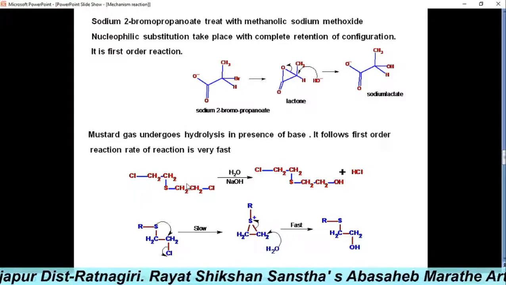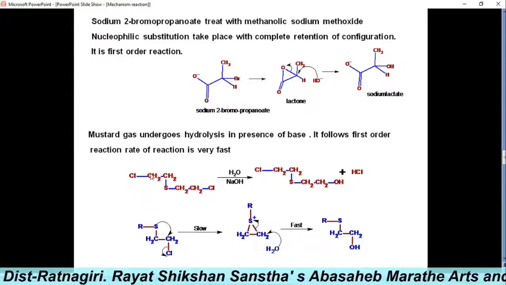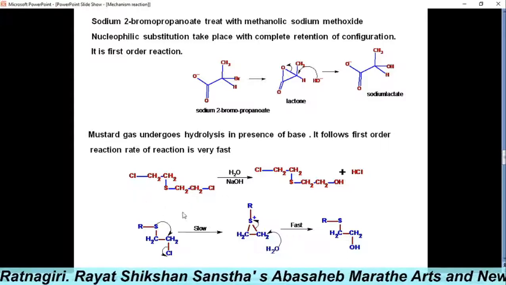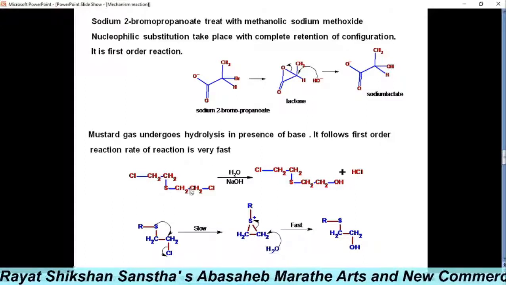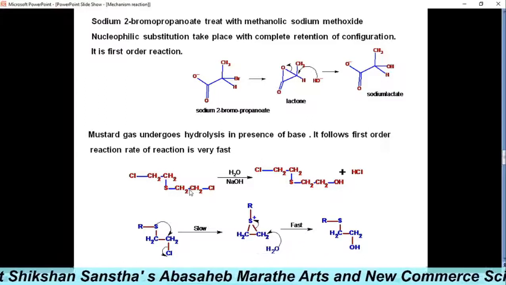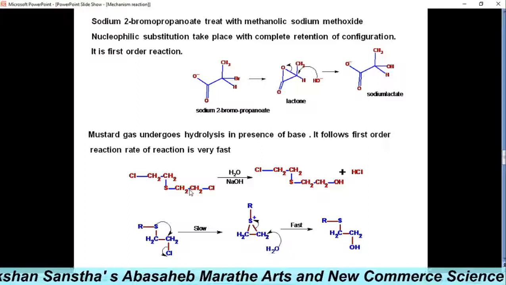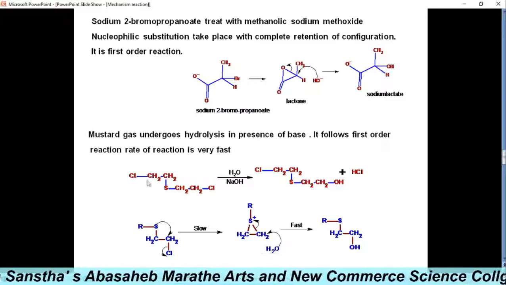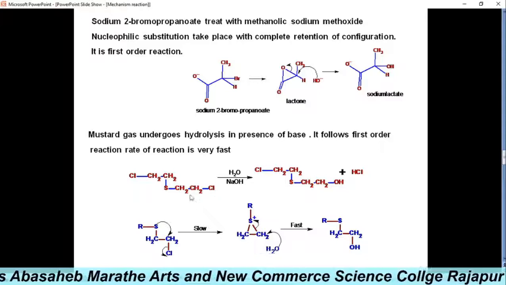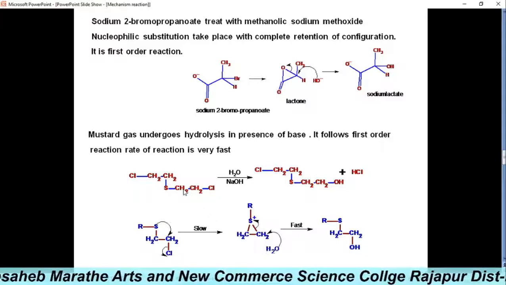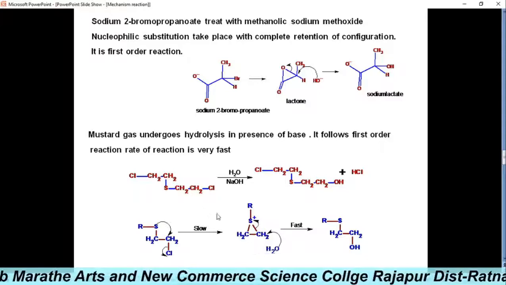Second example, we have seen this mustard gas, 2,2'-dichlorodiethyl sulfide.